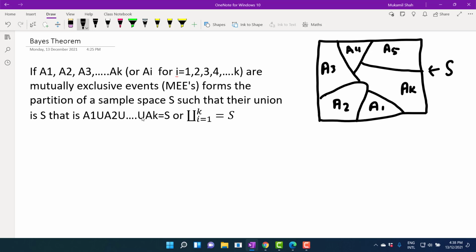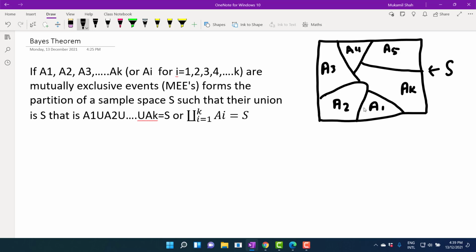Or we can also write the same thing as the union over I from 1 to K of AI is equal to S. So we can see that the union of all these events is equal to the entire sample space S.